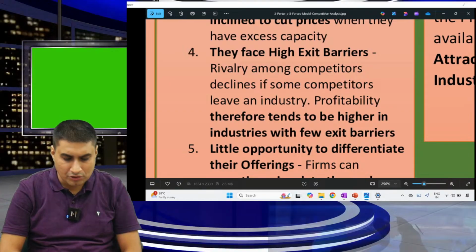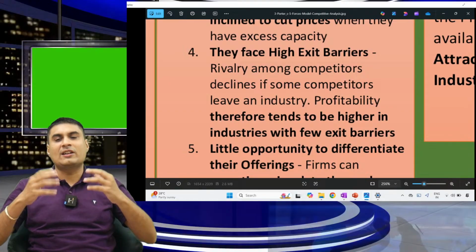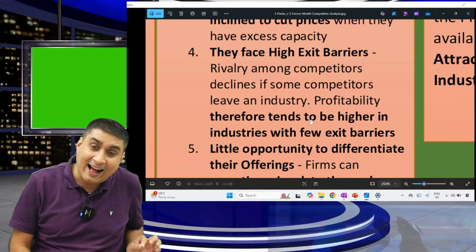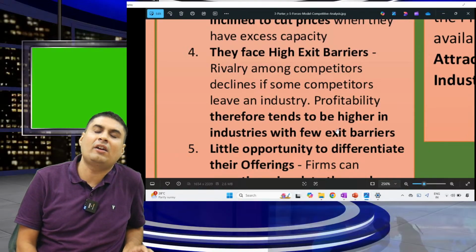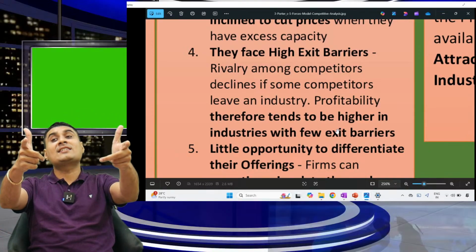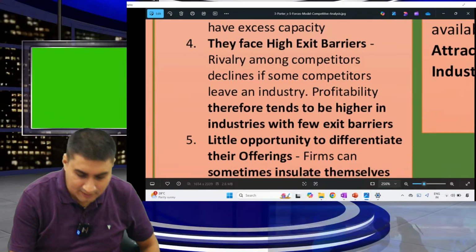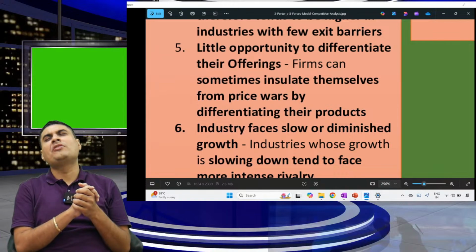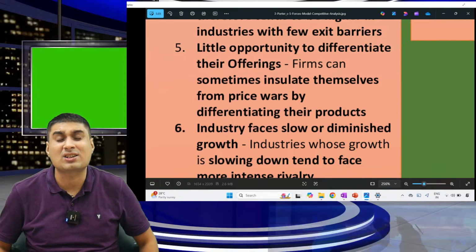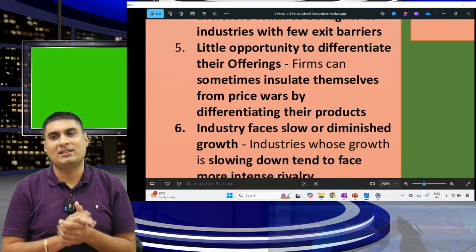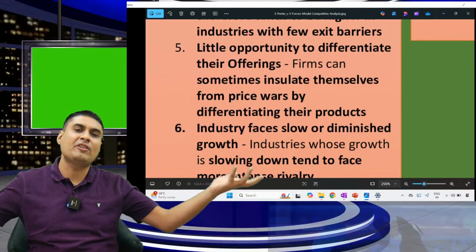Understand? So, rivalry declines if some people leave. Profitability is higher in an industry where there are few exit barriers. But if exit barriers are there, no one can earn. What is an exit barrier? Assets are of a specialized nature. Little opportunity to differentiate the product. Never go into an industry where you cannot do differentiation. Why? People will keep on fighting for price.